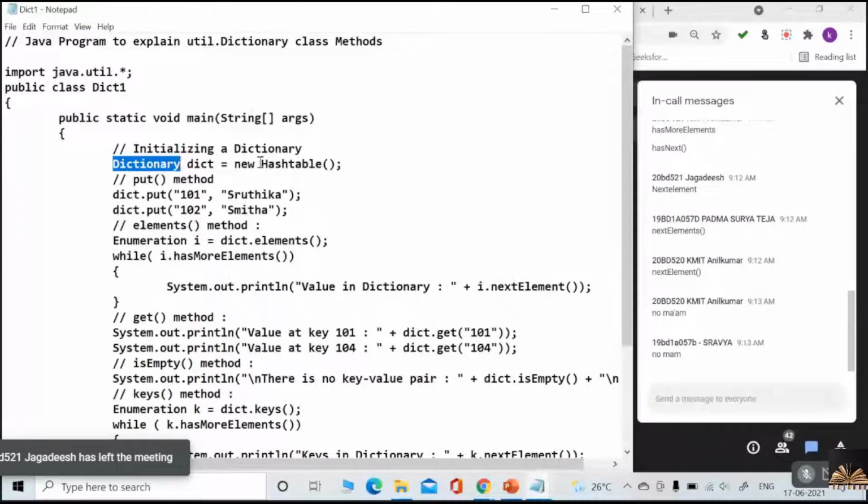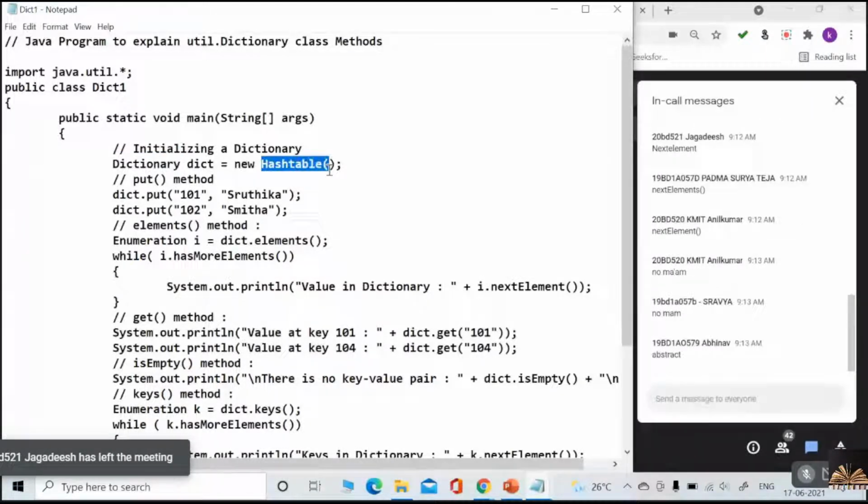So, which class am I using here? Hash table. Okay. So the concrete class of dictionary is hash table. Through hash table, I can implement the methods of dictionary. Is it clear for everybody? Yes. Okay, listen.